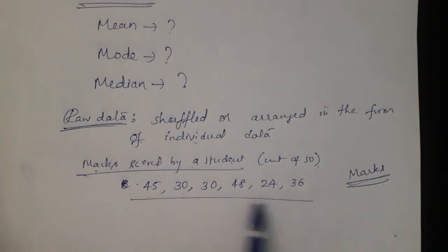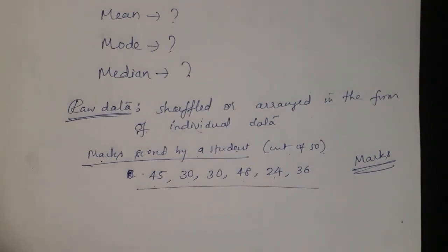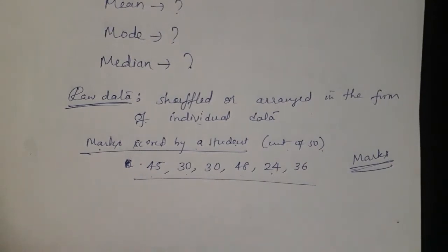One subject less, another subject more, so less is also there, more is also there. What is the meaning of average? Average means it is not less, not more. It is the common value between the maximum and the lowest. We find one common value, that is called average. The other one is, in these 6 marks, which mark is exactly placed in the middle? So we are studying these 3 questions.